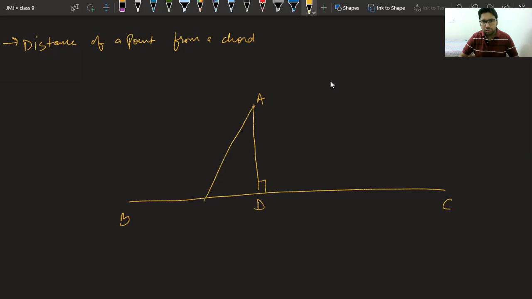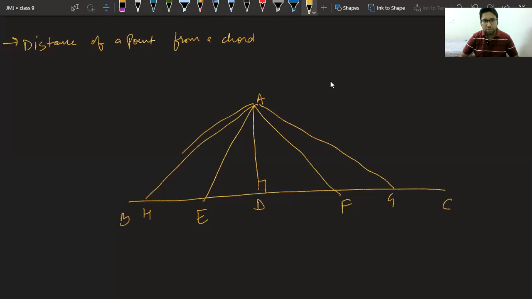AD, AE, AF, AG, AH, AB and AC. Tell me what is the actual distance between the point A and line BC. Class, tell me what is the actual distance between the point A and line BC.